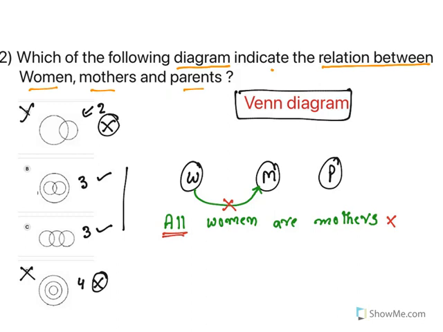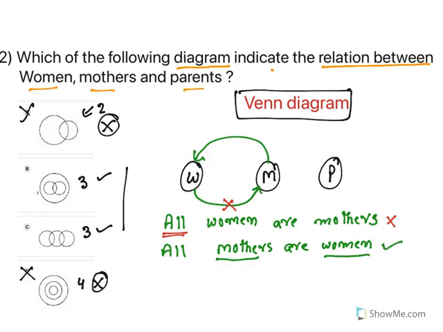Now, next statement. Let me put it in a different way. Let's say when I say all mothers are women. Now, what do you say with this? I'm talking about this one. All mothers are women. Yes. In order to be a mother, she has to be a woman. So this relationship holds true. So the bottom part is not correct, whereas the top one is a correct relationship.